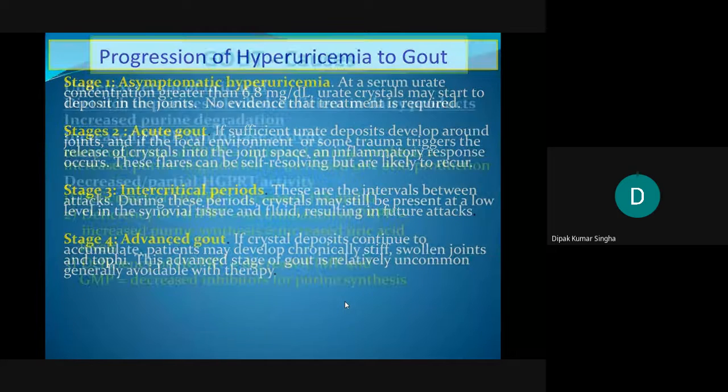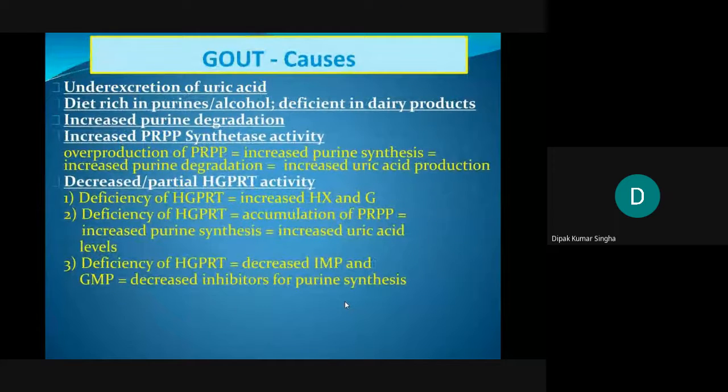So understanding uric acid and its causes: a diet rich in purine content or alcohol, or deficiency in dietary products, increase in purine degradation, there is a chance of uric acid increase, increase in PRPP synthesis, because the starting material in purine biosynthesis is PRPP. So in case of increased PRPP, purine biosynthesis is high, so their metabolism is also high, so ultimately the uric acid will be high. The overproduction of PRPP increases purine biosynthesis, increases purine degradation, and increases the uric acid level.